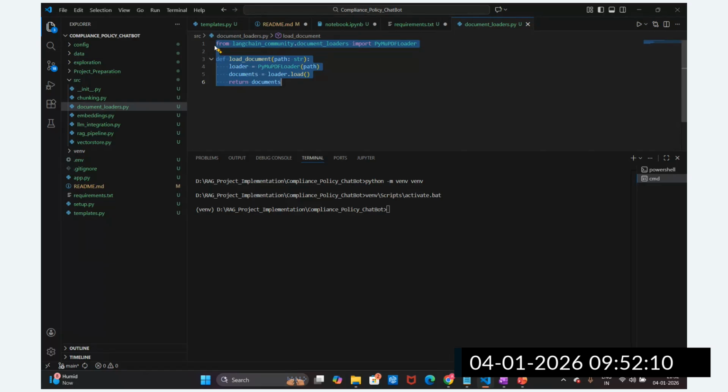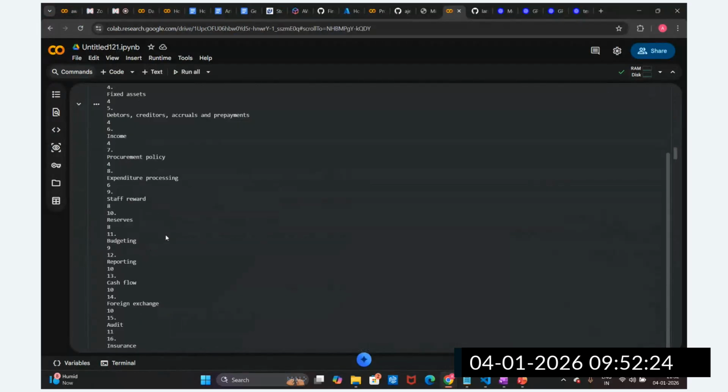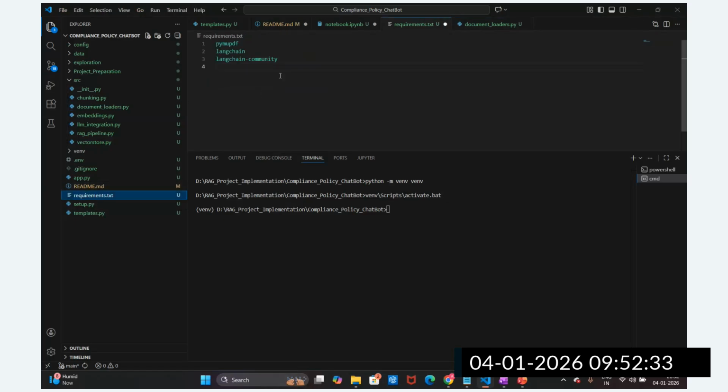Now I'm going to write the second part. What is the second part? Yes, chunking, right? After document loading, what is the next step we performed? We utilized chunking. The LangChain text splitter is required. I'm going to copy it and paste it in the requirement.txt.